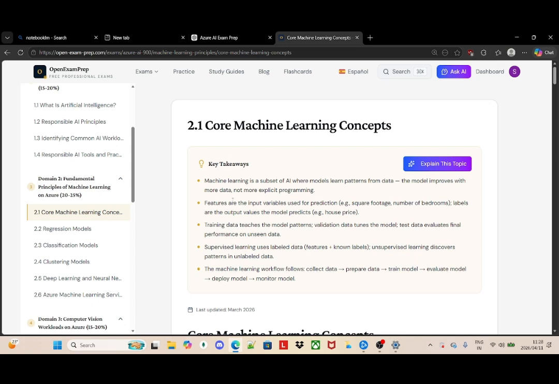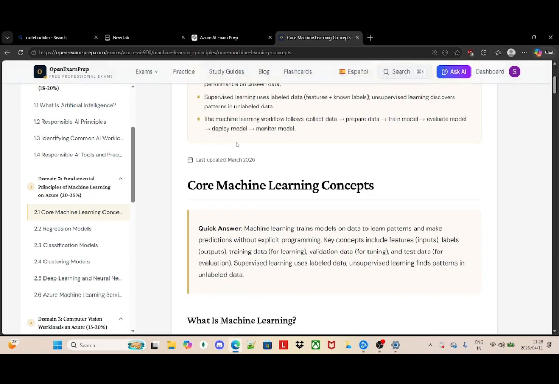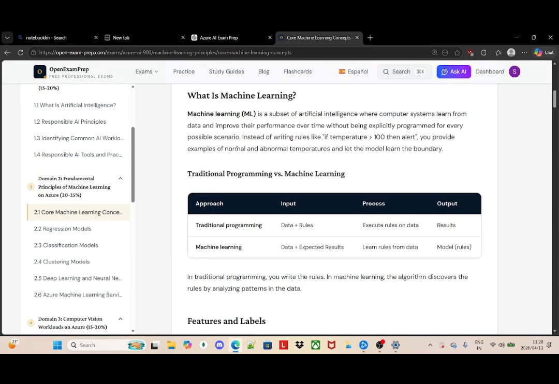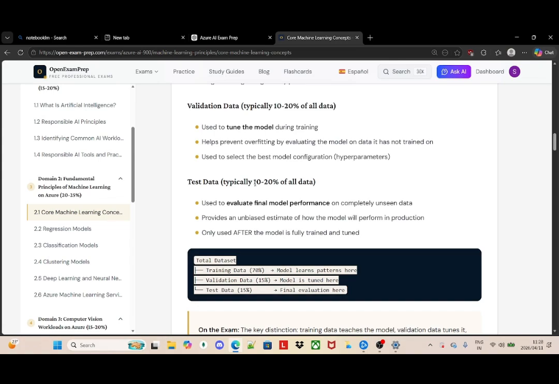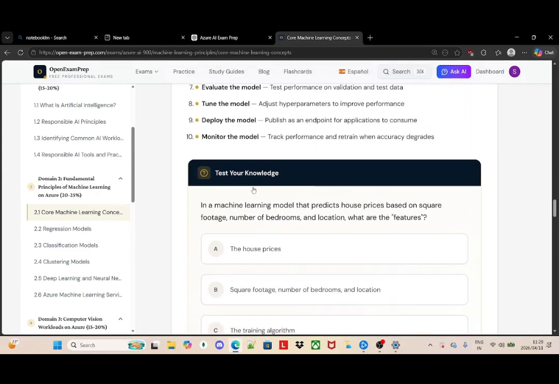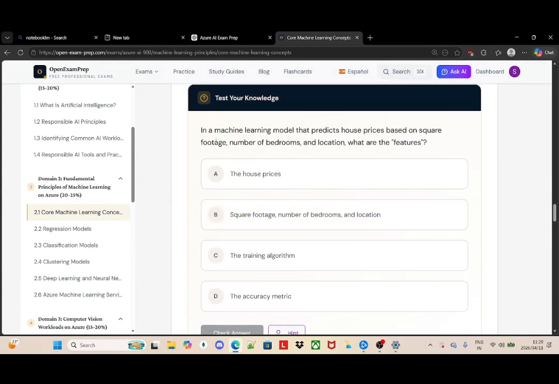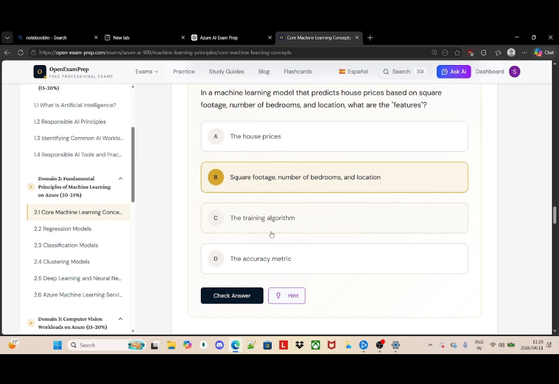Because I already know what this topic deals with, I'm going to go through the multiple choice to test myself on how much I know about the fundamental principles of machine learning. Okay, let's get into it. Here they say, in a machine learning model that predicts house prices based on square footage, number of bedrooms and location, what are the features? The features are square footage, number of bedrooms, and location.